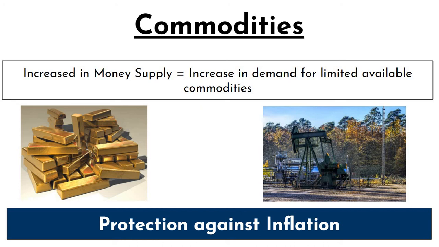Commodities such as oil and gold have a positive correlation with inflation. Rising inflation results in rising prices of commodities because in the short term the supply of commodities remains constant, whereas the money chasing these commodities is high. Hence, commodities are a good protection against inflation.